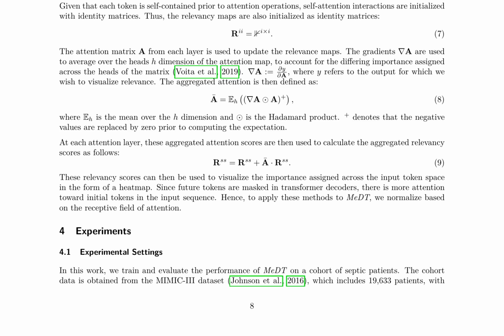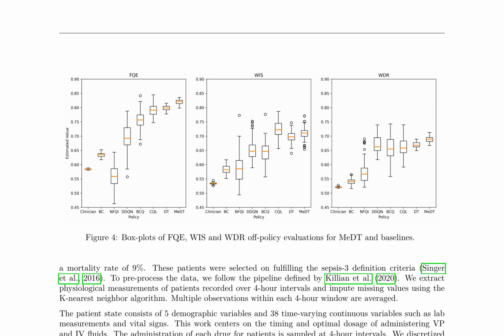The experimental settings involve training and evaluating MeDT on a cohort of septic patients from the MIMIC-II dataset. The proposed medical decision transformer, MeDT, framework is evaluated on the MIMIC-II dataset, comprising patients with a 9% mortality rate, selected based on the Sepsis-3 definition criteria.